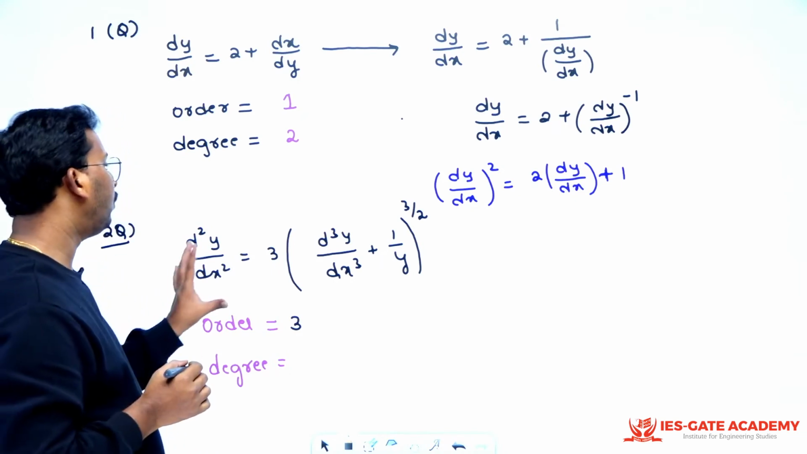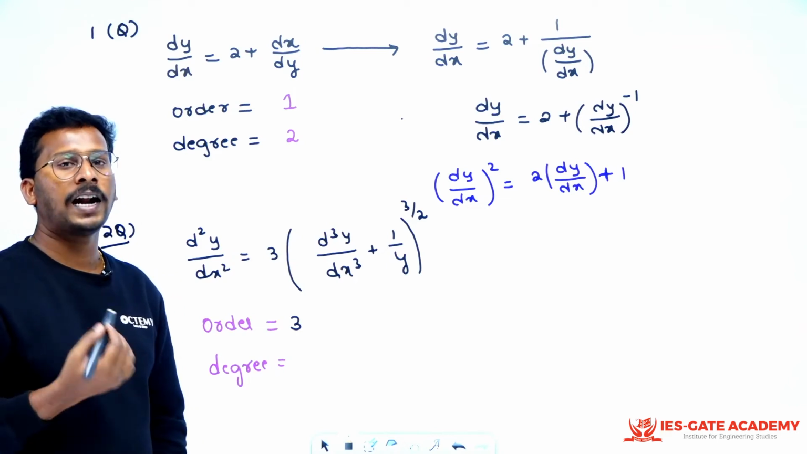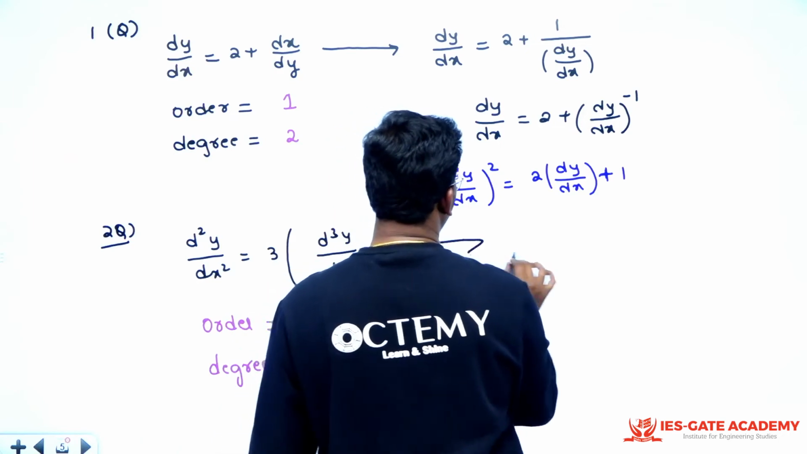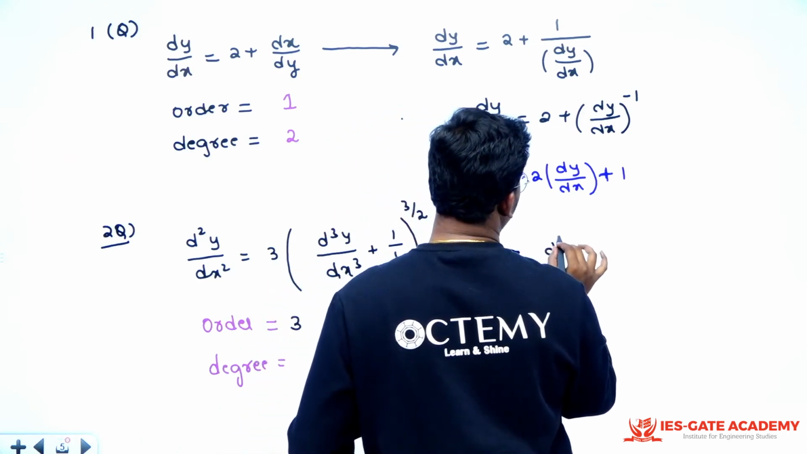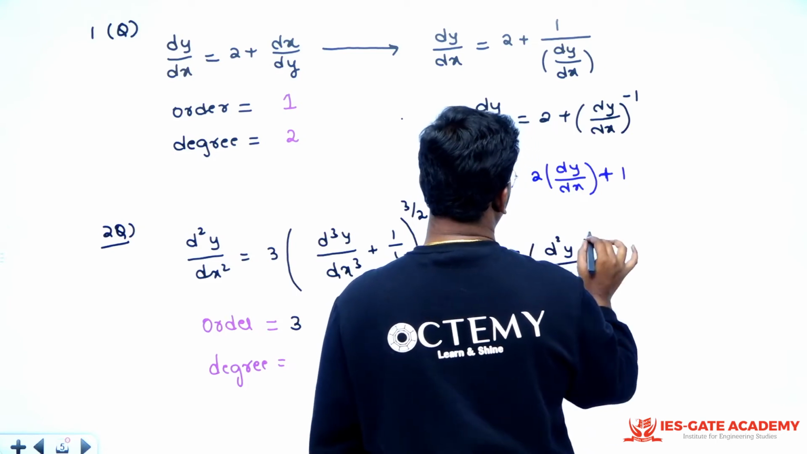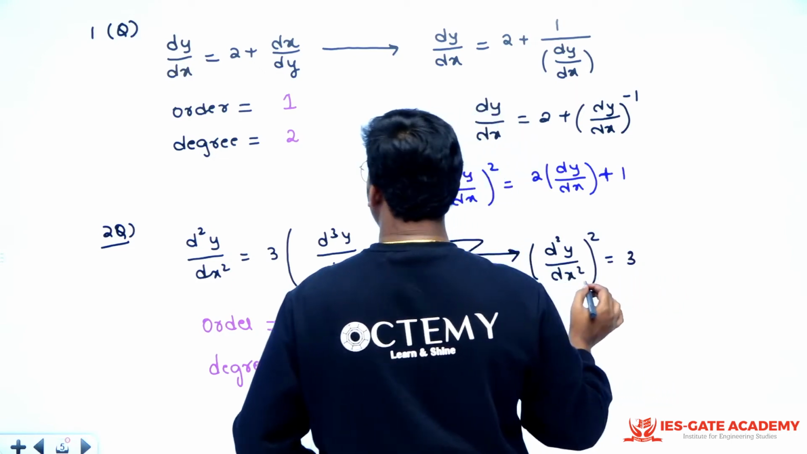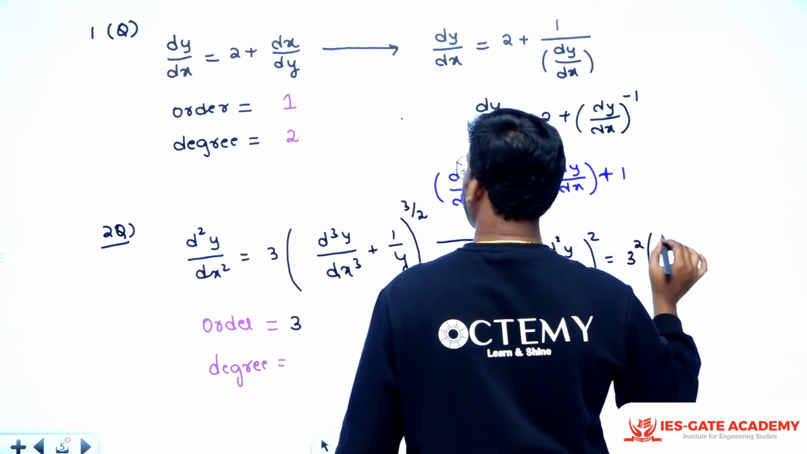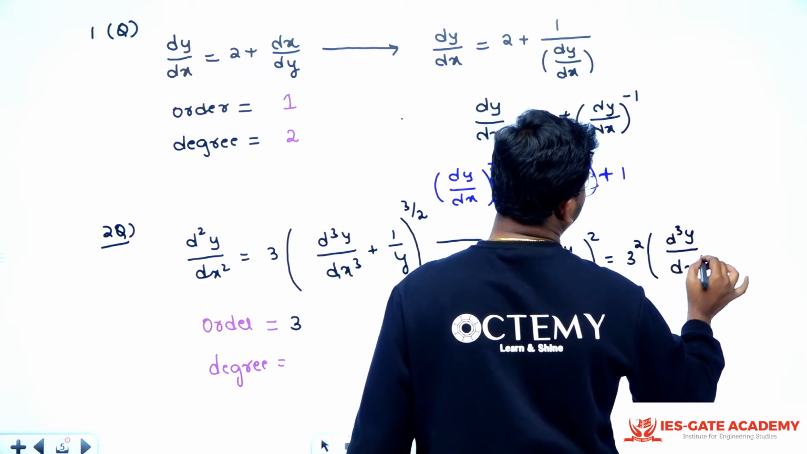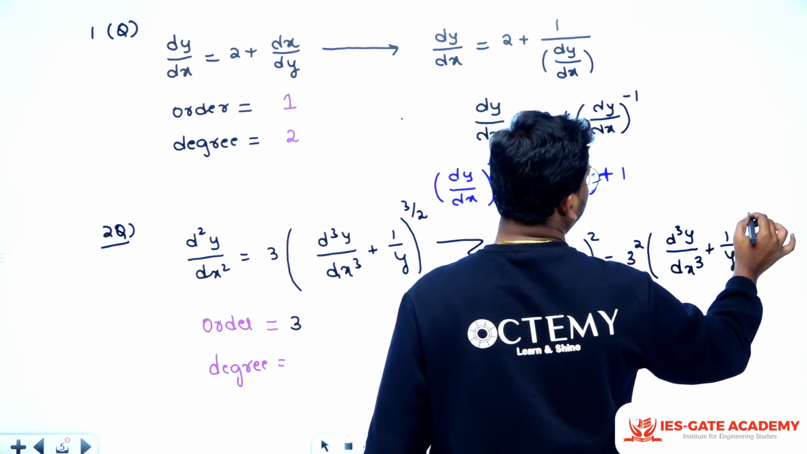The degree, whenever you want to say degree, here there is 1 by 2 power. Now I cannot have radical powers, so I have to square it on both sides. You square it on both sides and see, sir, what will you get? If you square it, this will become d square y by dx square whole square is equal to 3 square times d cube y by dx cube plus 1 by y whole power 3, right?